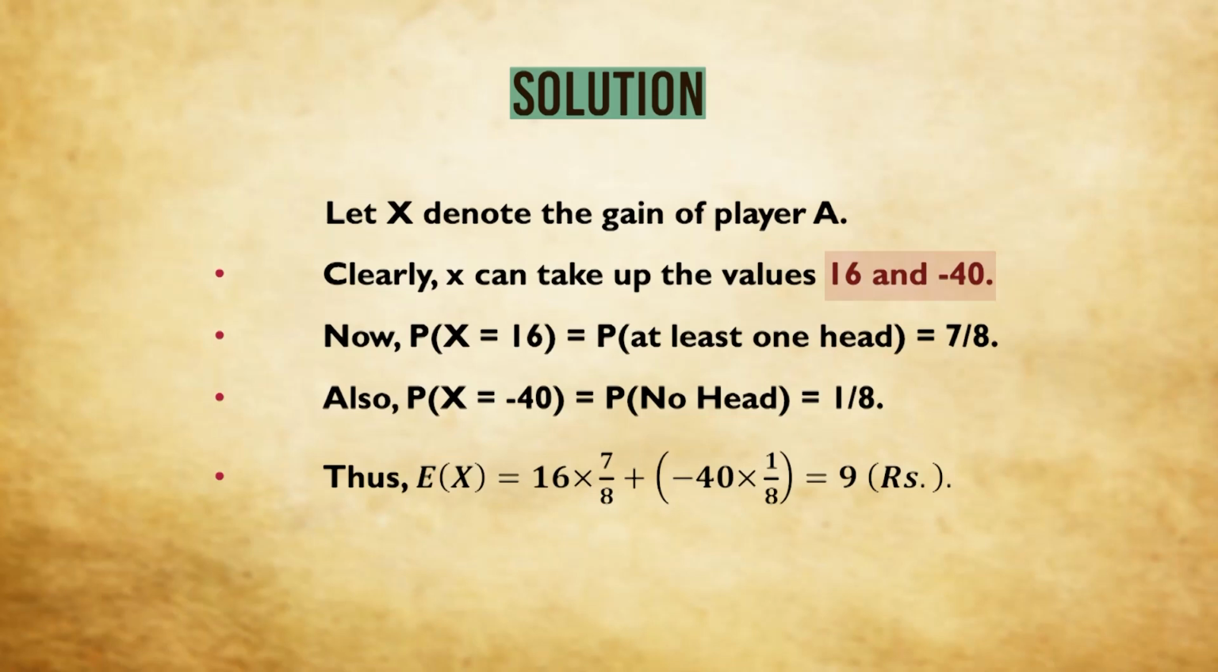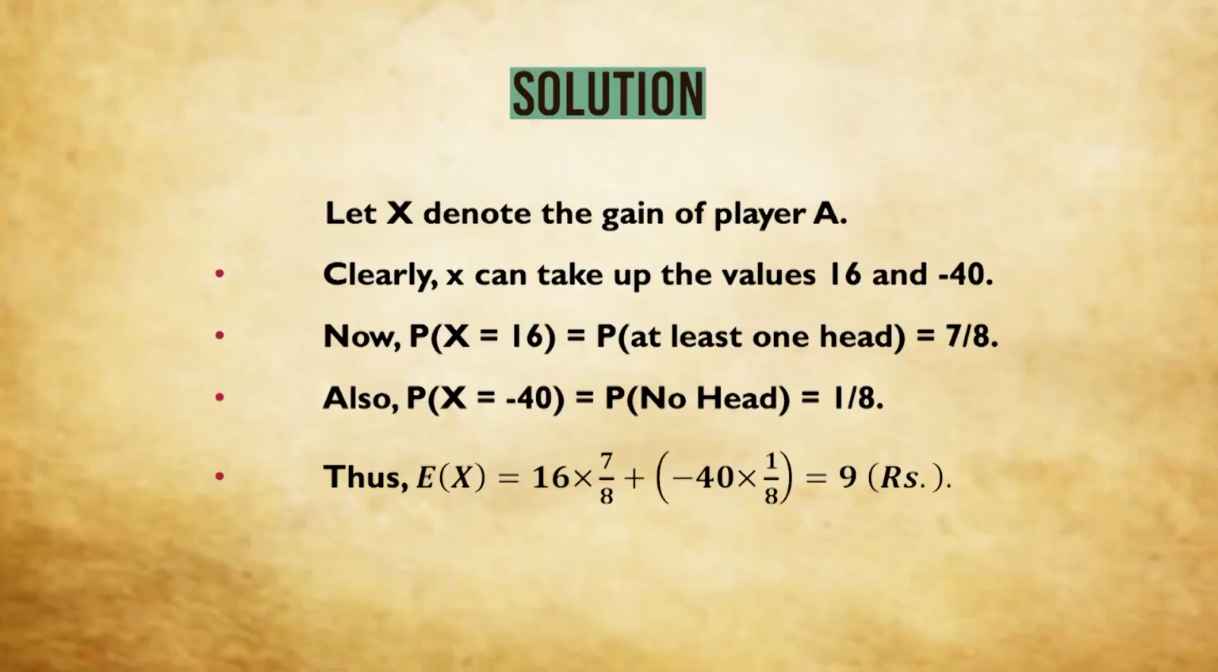Probability x is equal to 16 means probability at least 1 hit, because we have seen as per the problem that player A will gain rupees 16 if he gets at least 1 hit. At least 1 hit means what? We have solved this type of problem earlier also. 1 minus probability no hit. That means 1 minus probability of TTT. The coin is unbiased, so that will be 1 minus 1 by 8. So it will come out as 7 by 8.